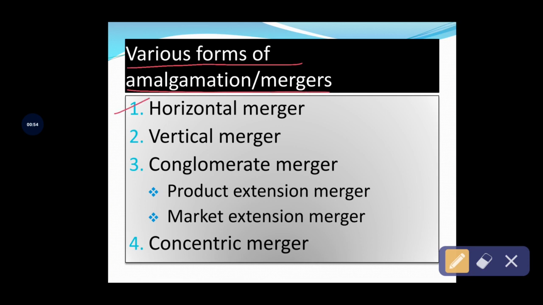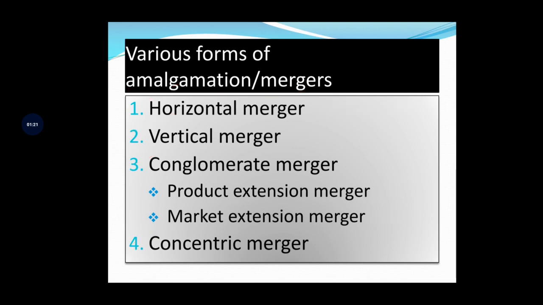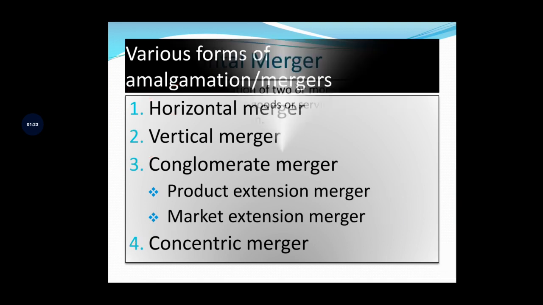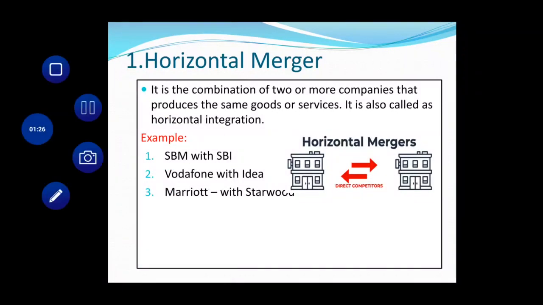So the first is horizontal merger, the second is vertical merger, and the third is conglomeration merger. Conglomeration merger can be further classified into two types: product extension merger and market extension merger. Then the last form of amalgamation or merger is concentric merger. We will discuss them one by one, starting with horizontal merger.